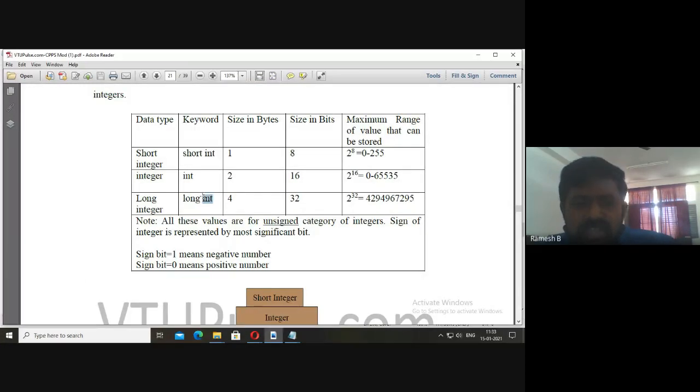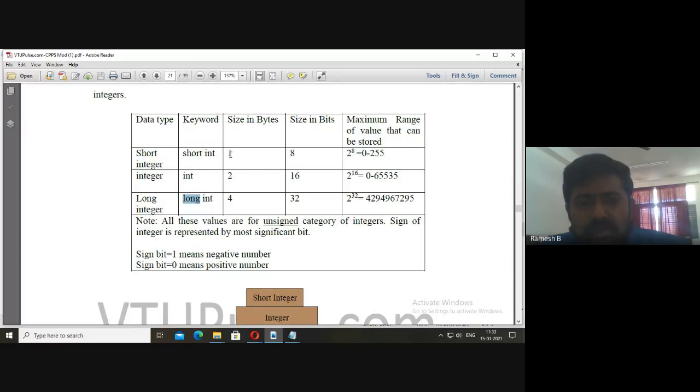For long int, the number of bytes reserved is 4 bytes, and in this big range we can store the values. In the last class somebody was asking what is the range for integers. This is the range of integers. Integers will be having short int and long int.